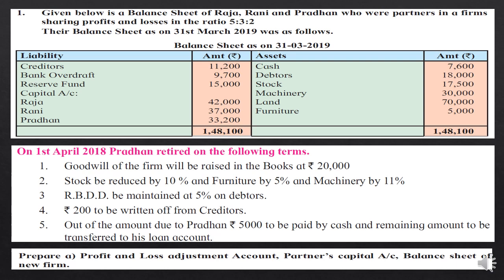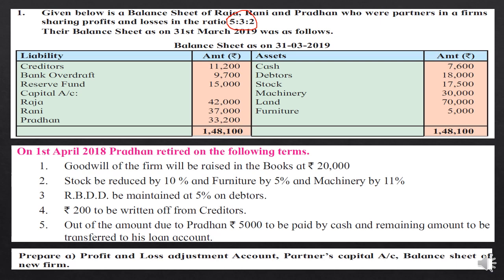The question says, given below is the balance sheet of Raja, Rani and Pradhan. These are the existing three partners who were partners in a firm sharing profit and losses 5:3:2. So students, let me tell you, this is the old profit sharing ratio which is given in your problem. Now, as per the information available, we will decide whether we have to calculate the new profit sharing ratio or gain ratio or not. So their balance sheet as on 31st March 2019 was as follows.